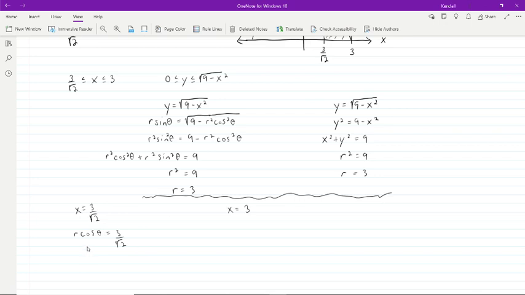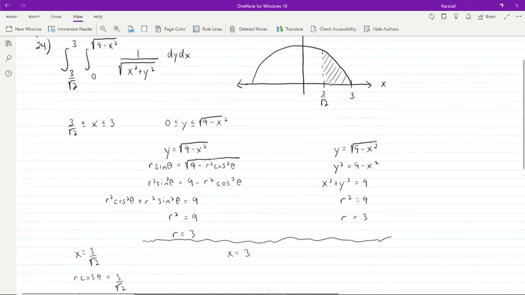To do that, we're just taking this and solving for r. So this gives us r equals, and let's look at our picture so we make sure we know what we're doing. x is equal to 3 over the square root of 2, and I'm trying to solve for r.